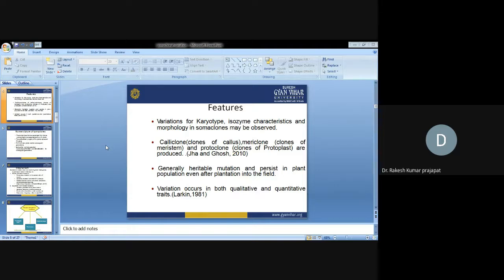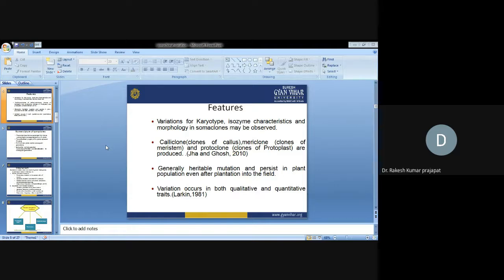Calliclones means clones of the callus. From the same callus, we are producing through subculture different calluses. They are known as calliclones. Similarly, mericlones are clones of meristem tissue. Protoclones are clones from the protoplast. Okay. Generally, they are heritable mutations and persist in the plant population even after plantation into the field. When we are planting into the field, they persist even after plantation.